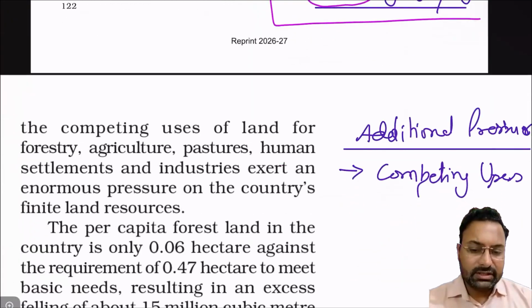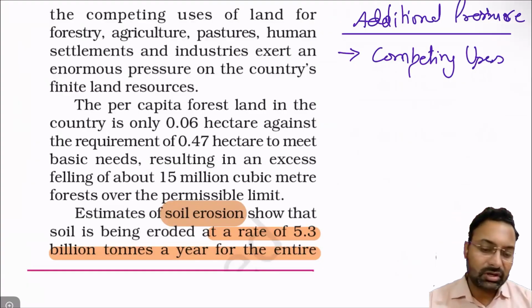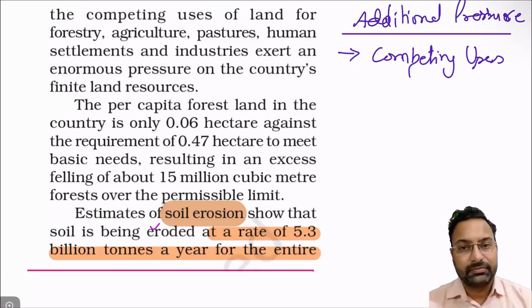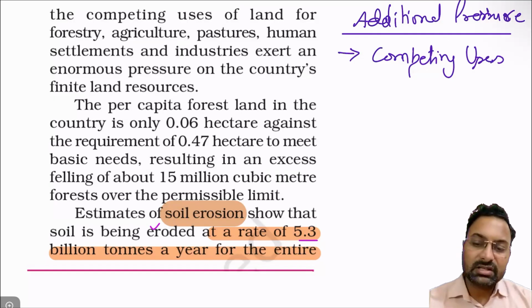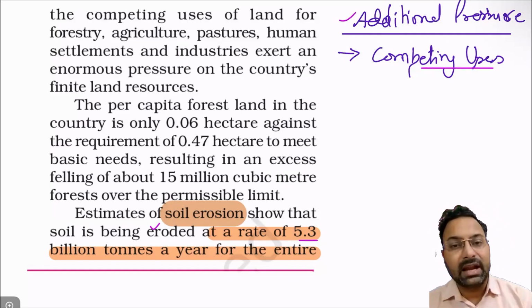And also, the land degradation has another important issue, soil erosion. Because of the soil erosion, approximately 5.3 billion tons of soil is eroded from India every year. This is a very important challenge that India is facing. Additional pressures are also coming on the land because of the competitive use of the land.